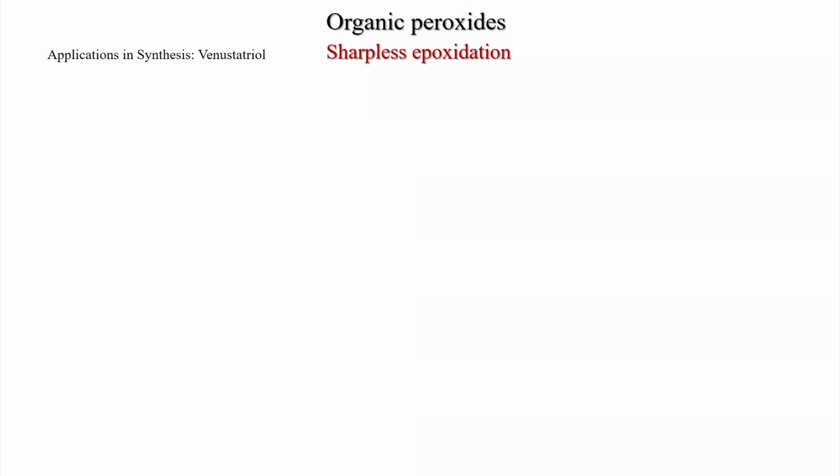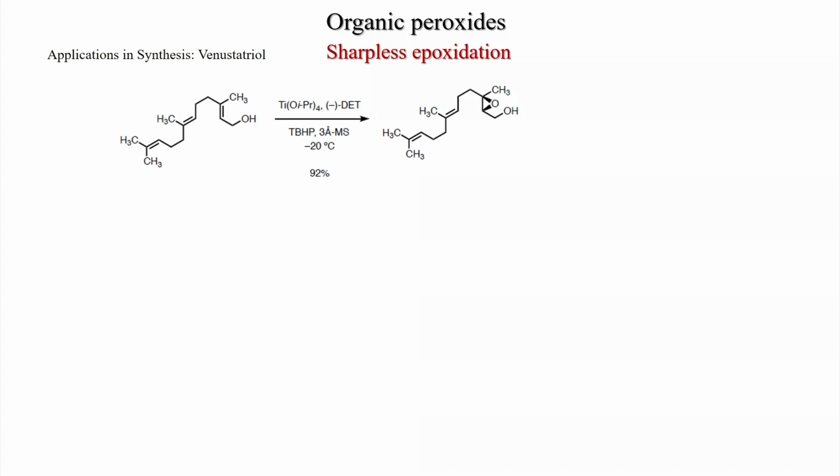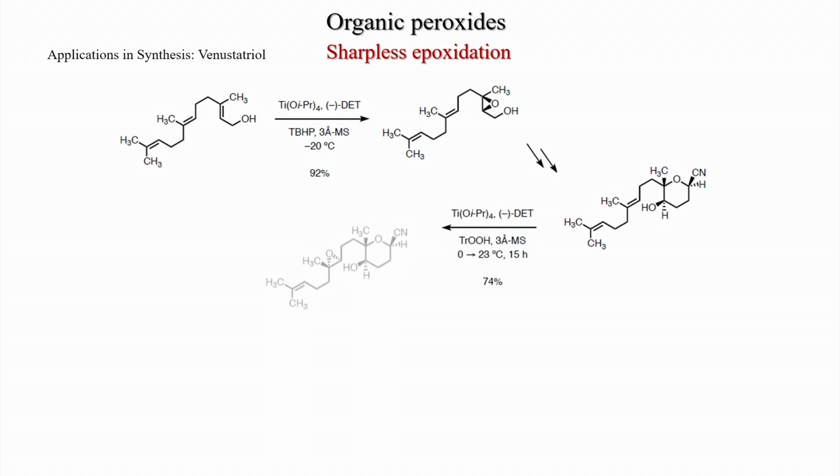Another application is venustatriol. Here this farnesol was employed as the starting material, and as you can see the CH2OH group is on the right side. So, minus DET comes from the top side and you get this epoxide drawn like this on the top side, and now this epoxide can be converted to this tetrahydropyran motif.